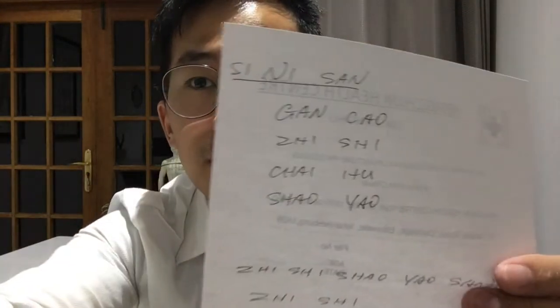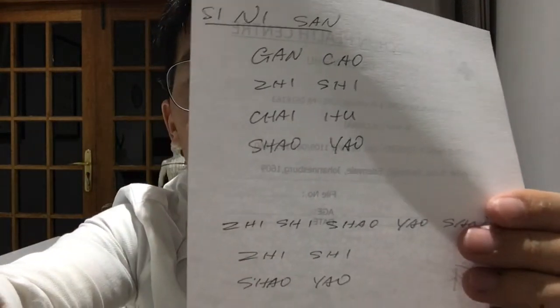So Shi Shan. The ingredients are very simple: 甘草、枳实、柴胡 and 芍药.